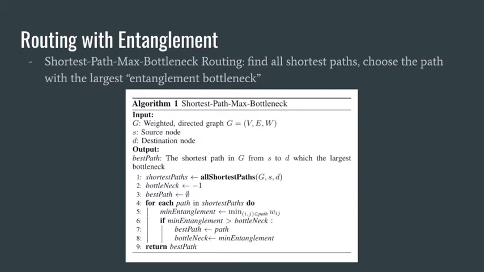Here we propose a shortest path routing algorithm that first finds the shortest paths between 2 nodes in the network, and then searches the paths for the one where the bottleneck is the largest. By bottleneck, we mean the minimum number of entanglement resources on a link along a path.